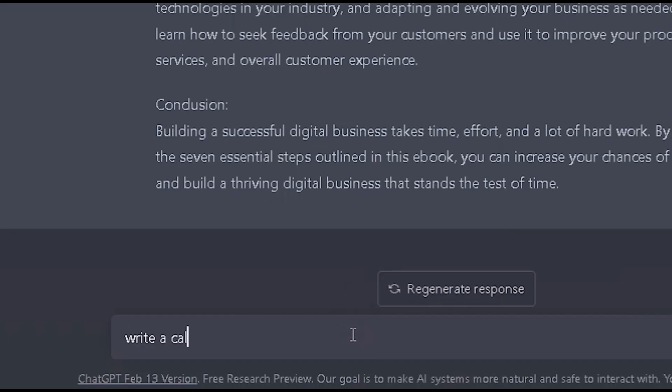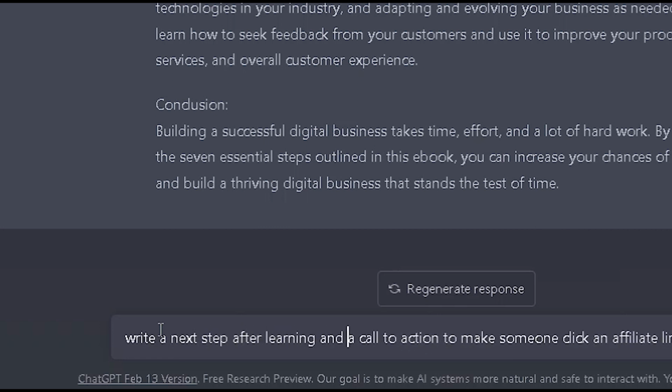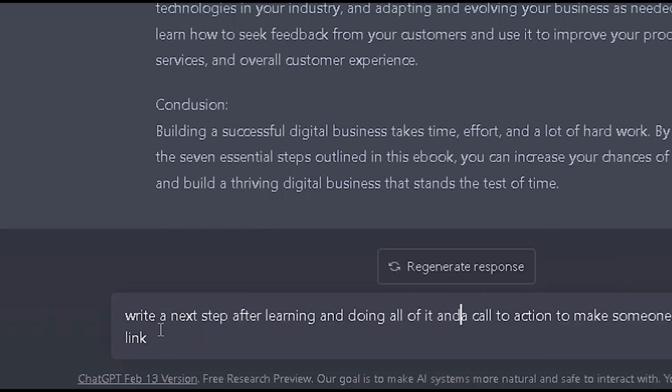So now let's go to ChatGPT and enter our call to action. This is where people are going to click your affiliate link, after they read and consume your ebook, and this is where the real money takes place. So I'm just constructing my own instruction. You could instruct in yours more specifically.